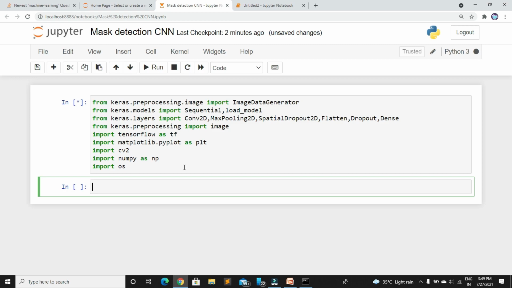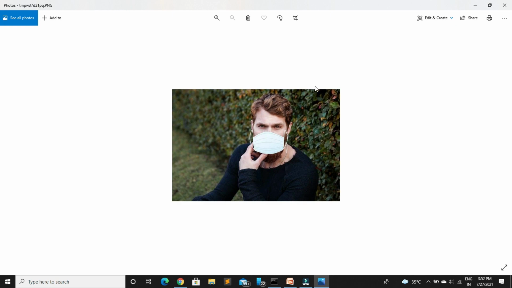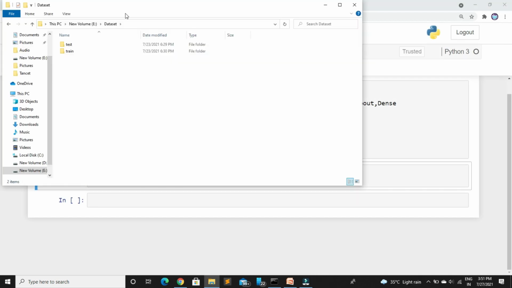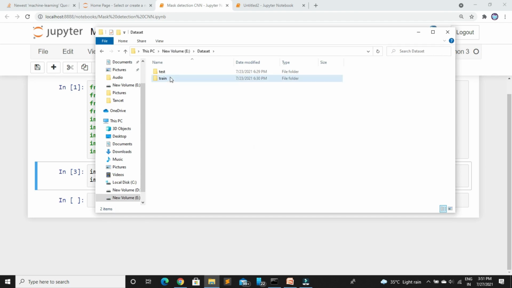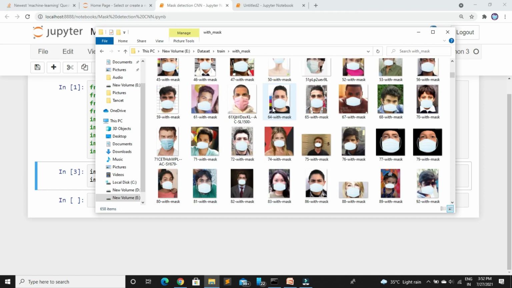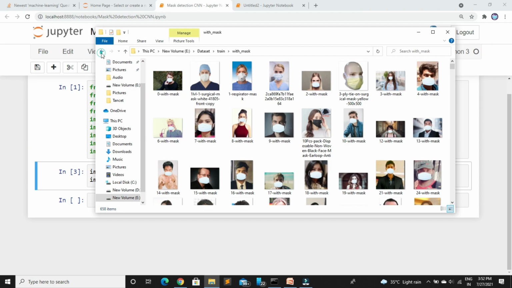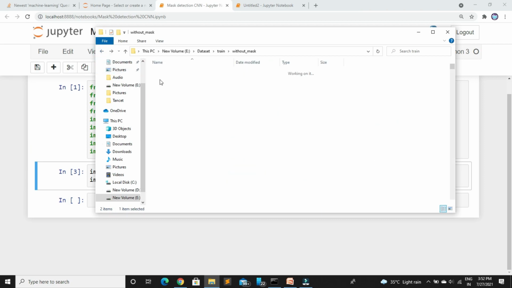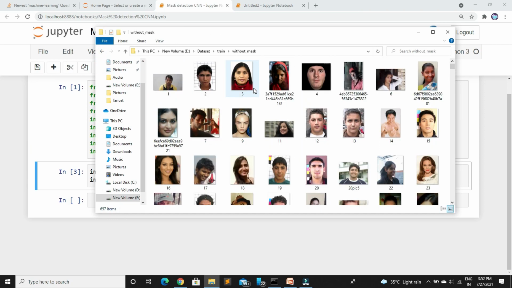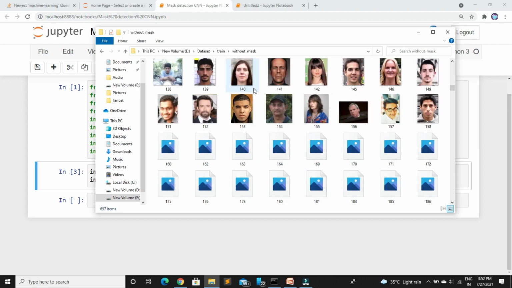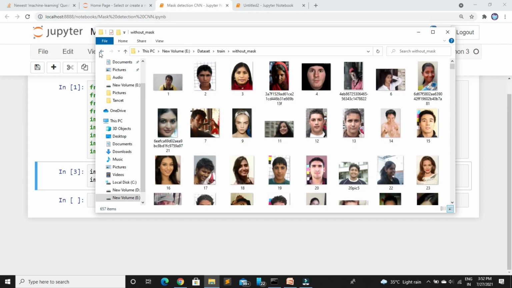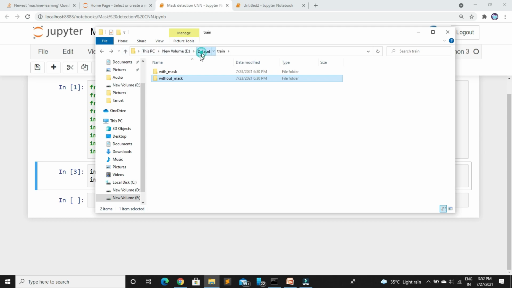You can see this is our sample image from the mask detection dataset. So you already know about this. We have 2 labels: one is with mask and the other one is without mask. I want to show you how the dataset actually looks. You can see this is my dataset here. There are 2 folders, one for training and the other one for testing. When you open the training folder, you can see another 2 labels which contain images with mask and without mask. I don't know how much data is present in the training dataset, so we can easily find that while doing the code. That is not a very big deal.